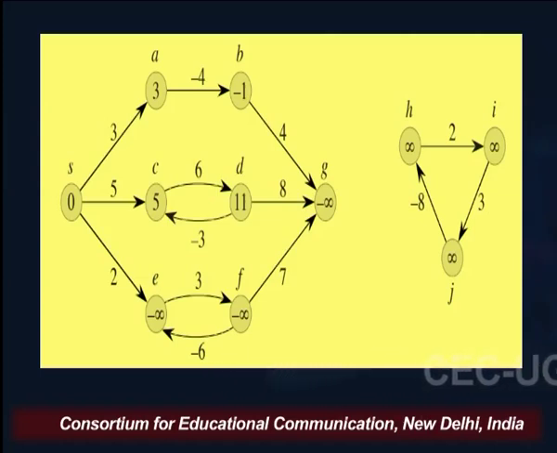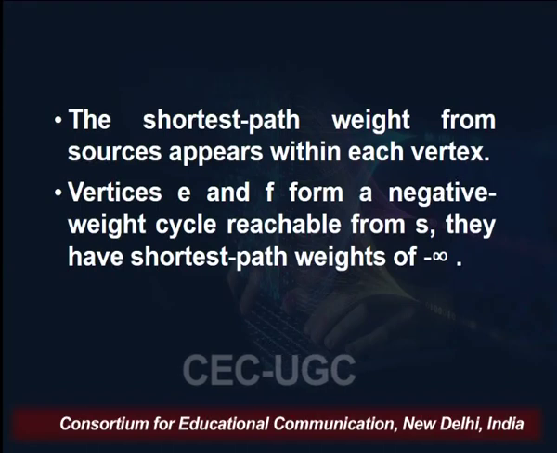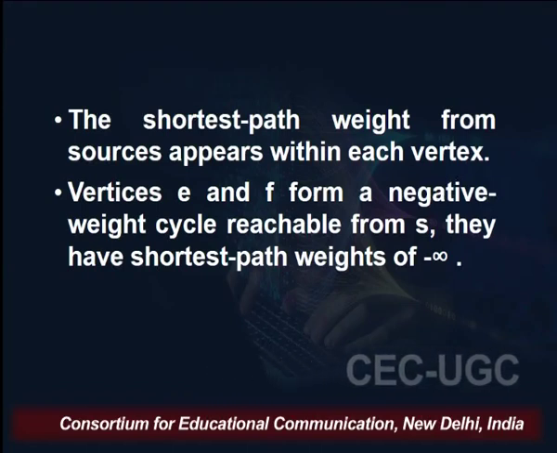Let us consider the path from S to D, covering the cycle C to D and then D to C, and also the cycle E to F. Let us see how these two cycles differ. The shortest path weight from the source appears within each vertex.